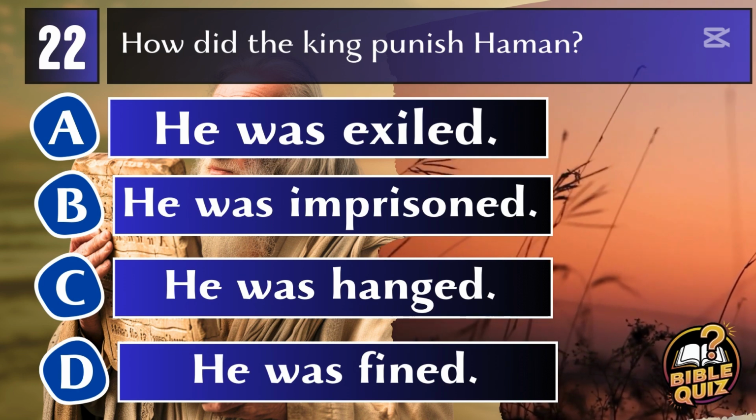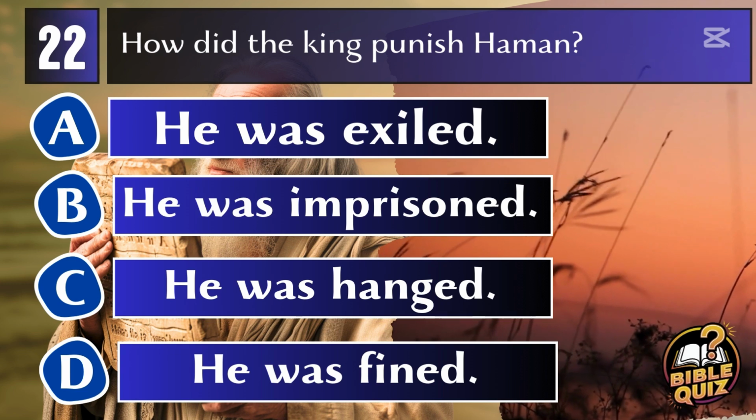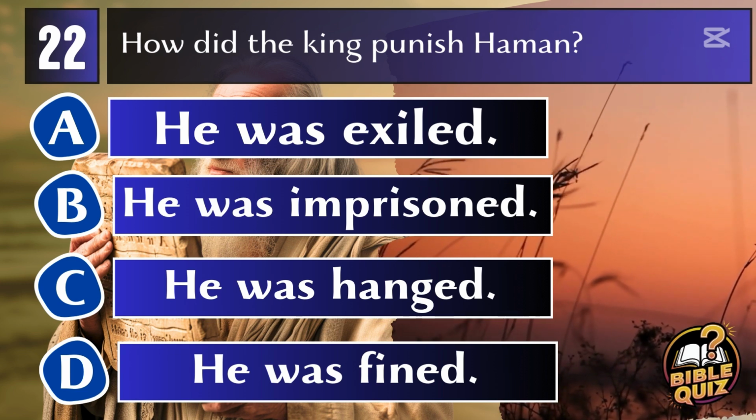Question 22. How did the king punish Haman? A. He was exiled. B. He was imprisoned. C. He was hanged. D. He was fined.